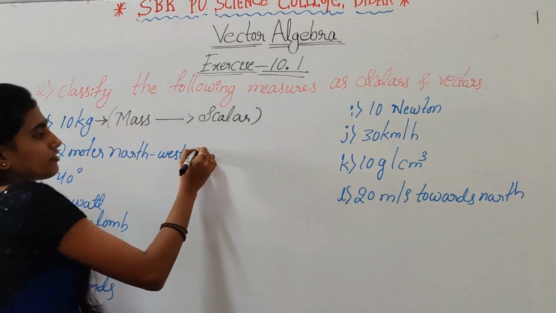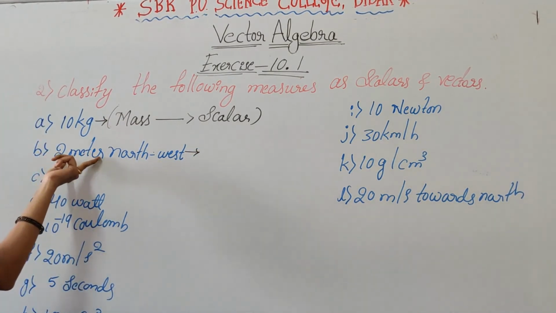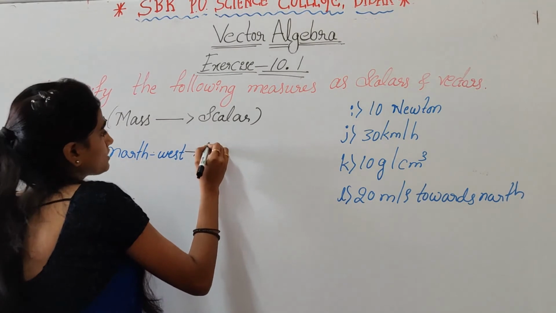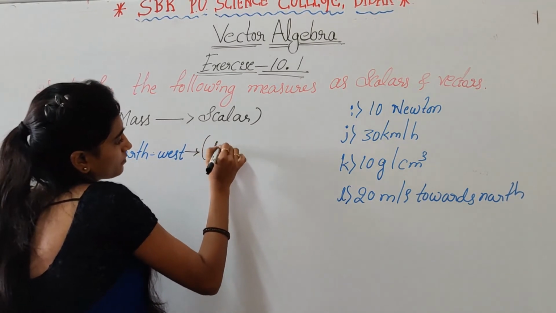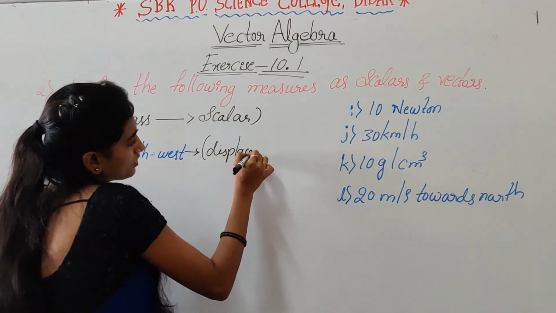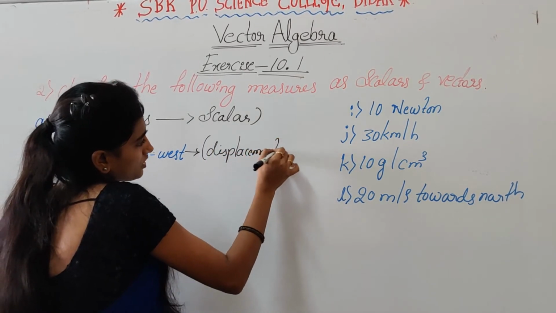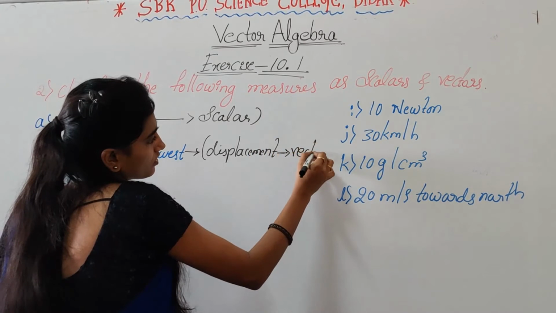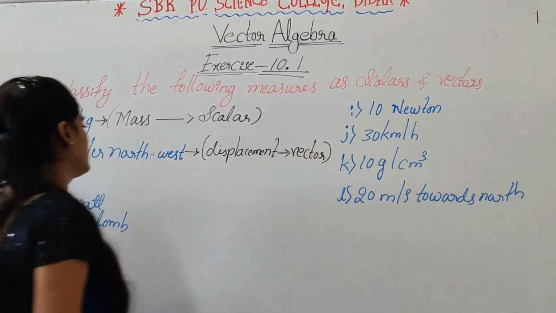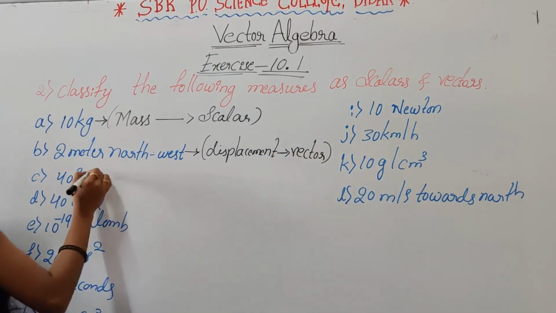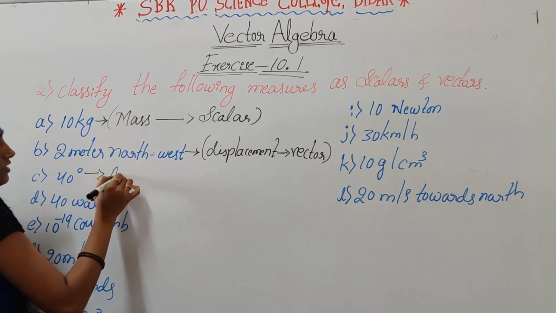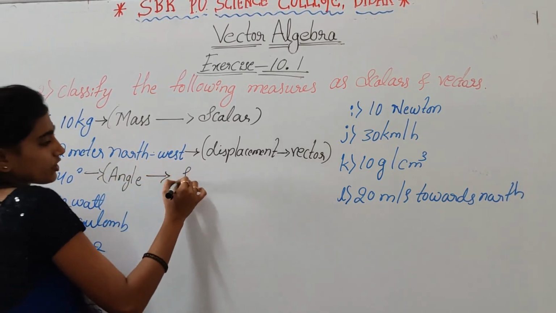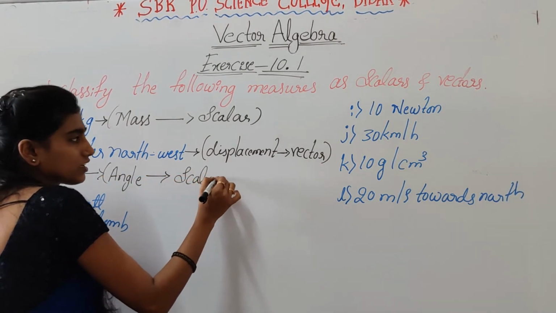Here they have given magnitude as well as direction. So this is displacement, a vector quantity. Then next, 40 degree. This is angle. Angle is also a scalar quantity.